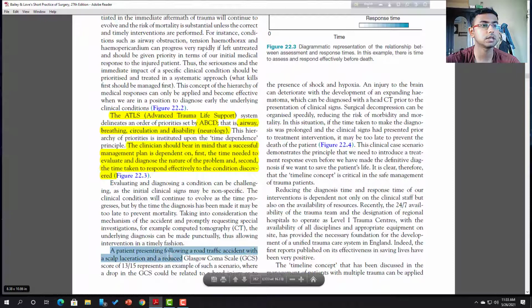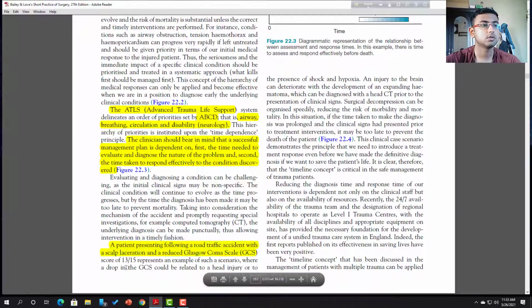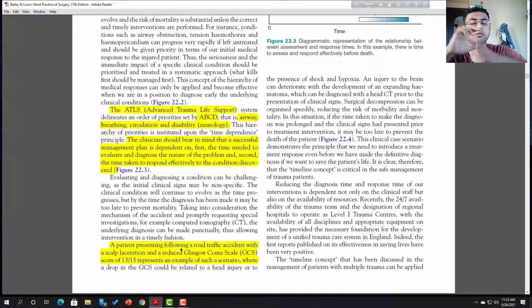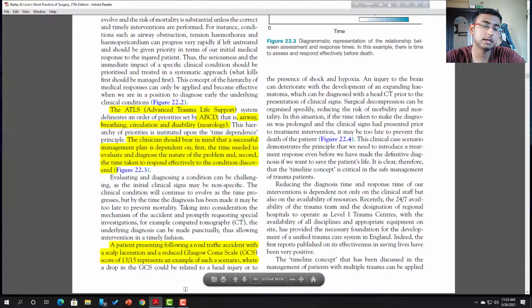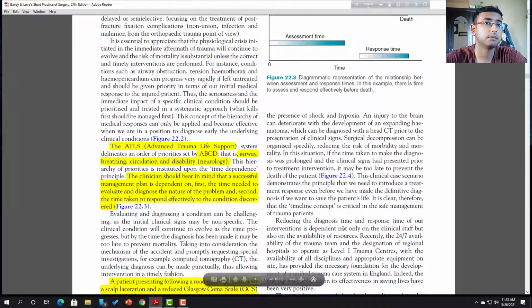with a scalp laceration, reduced GCS. So the GCS scoring system is very important for assessing head injury. It has some parameters of extent of injury, by which you can assess the extent of injury, or how extended the damage of the brain is. So the more the GCS drops, the fewer the chances of curing, or the fewer the chances of a good outcome.